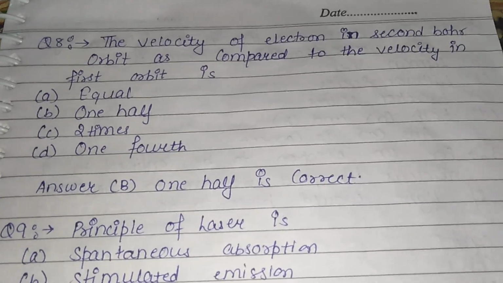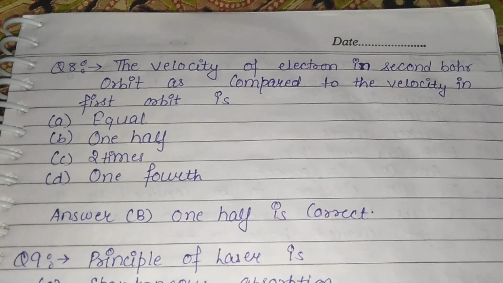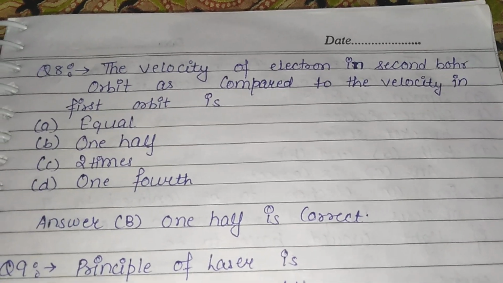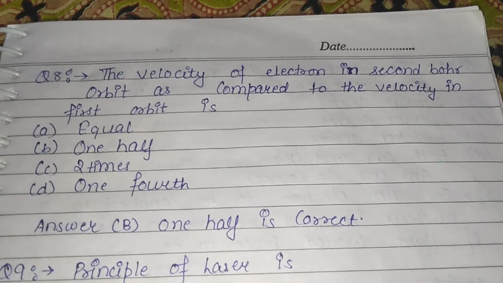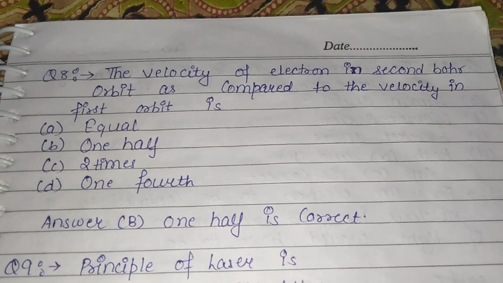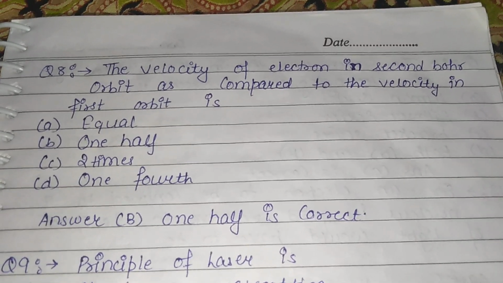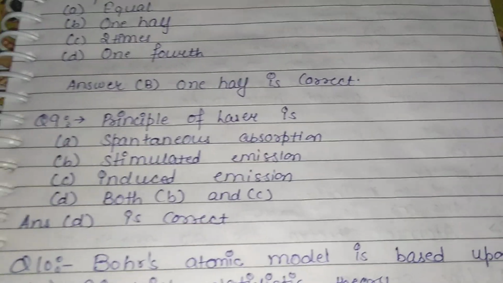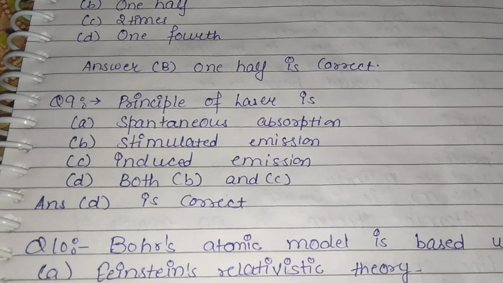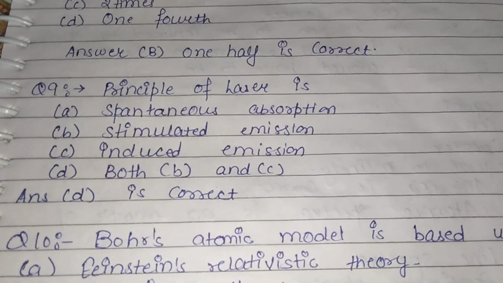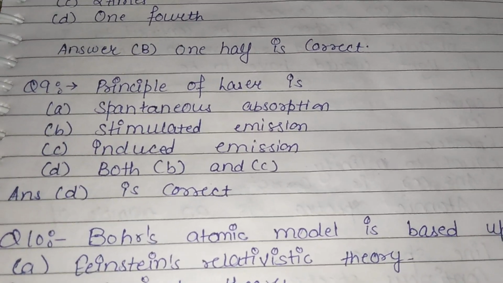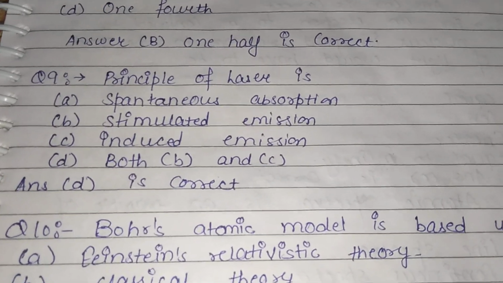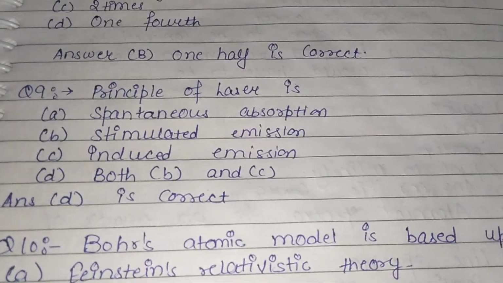Question 8, the velocity of electron in the second Bohr's orbit as compared to the velocity in first orbit, means if we compare the velocity of first and second orbit, then it will be equal to 1/2, 2 times or 1/4. It will be 1/2. So answer B is correct. Now principle of laser is A. spontaneous absorption, B. stimulated emission, C. induced emission, D. both B and C are correct. So answer D is correct here. Principle of laser is both stimulated emission and induced emission.